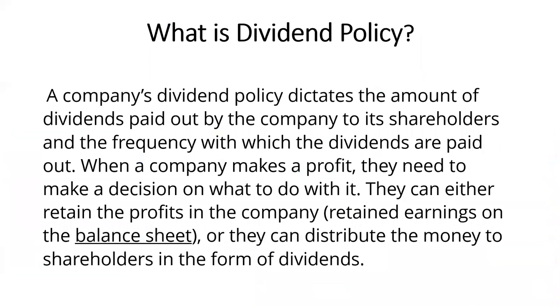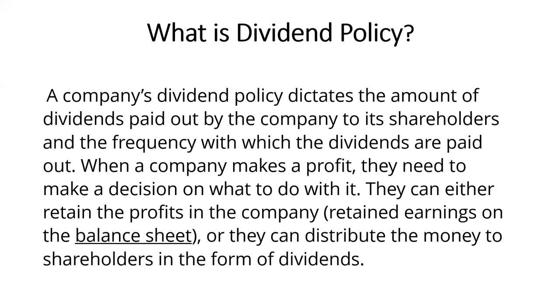So let's understand what is dividend policy. Now we have seen the types of dividend, and here comes dividend policy. A company's dividend policy dictates the amount of the dividend paid out by the company to its shareholders and the frequency with which the dividends are paid out. So in a dividend policy we see how much the amount of the dividend is, what amount we have to pay, and how frequently the dividend will be given. This is decided in the dividend policy.